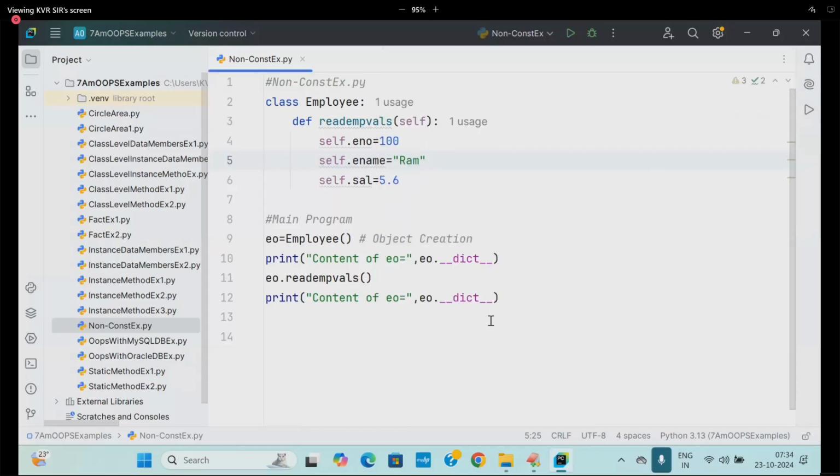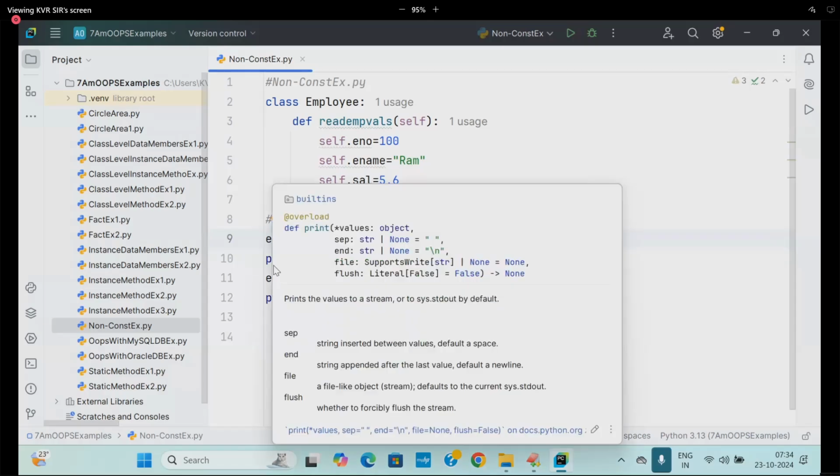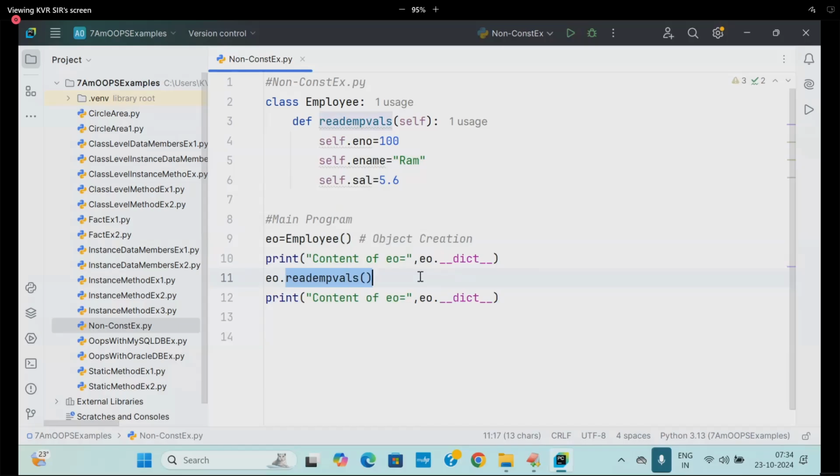Simple. So this is also called like the earlier procedure only. My interest is, whenever I create an object, I want to place my own data, without writing through an object or through a method name. Actually, methods are meant for performing operations. But constructors are meant for performing initialization. What do you mean by initialization? Placing the data in the object whenever it is created without leaving the object empty.